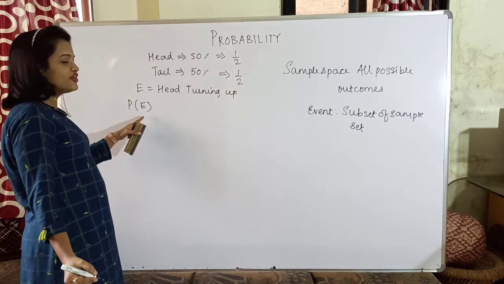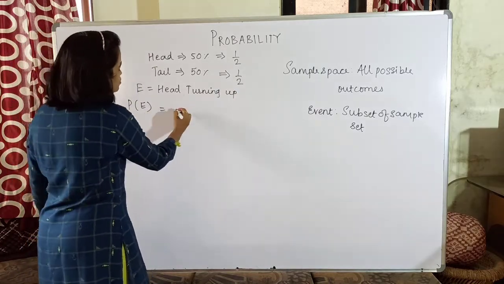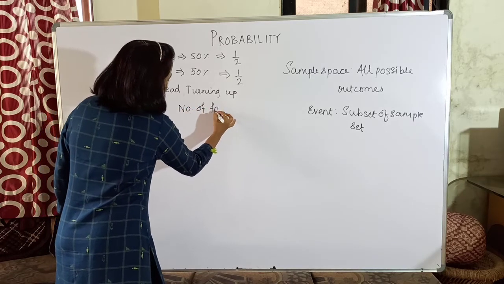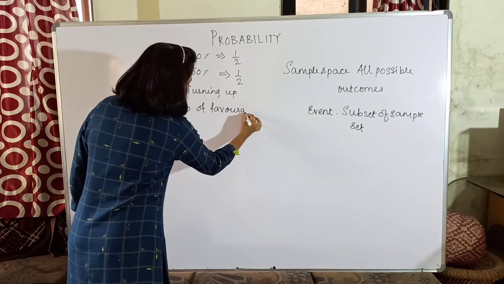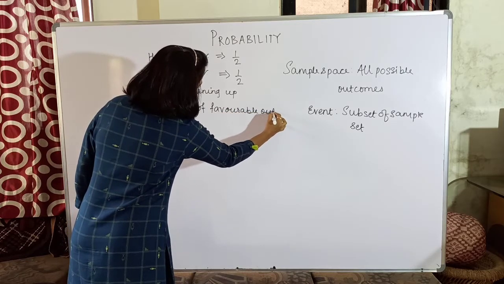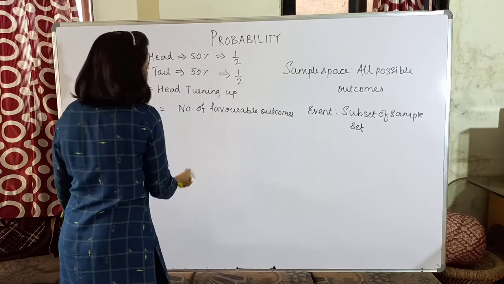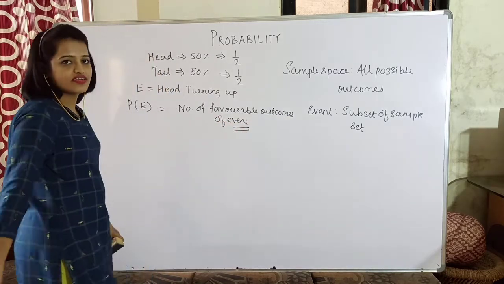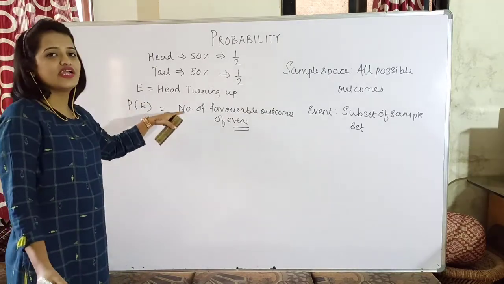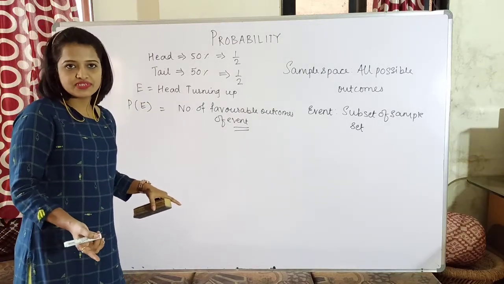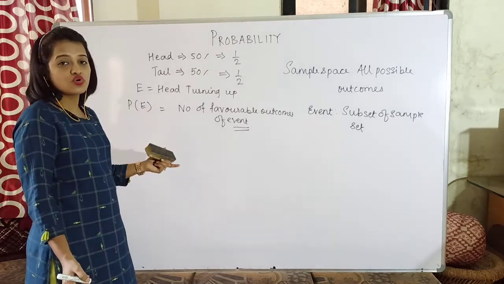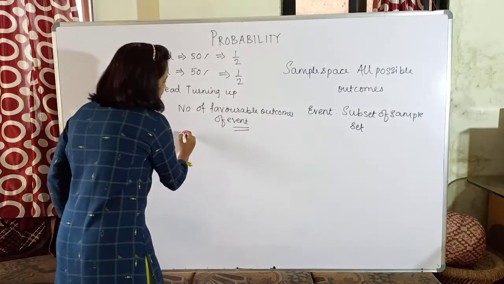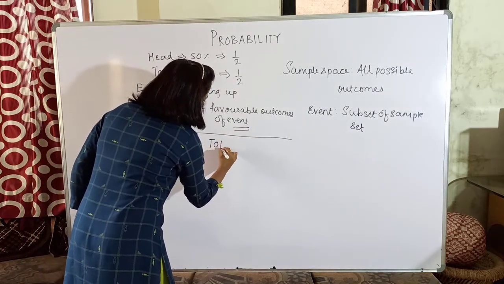So the probability of any event E is equal to the number of favorable outcomes. Now favorable outcomes means those which are fulfilling the condition of that certain event. So here my event is, I want the head to be on the upper side. Yes, so that is my event. So the favorable outcomes, as in those which will be satisfying this event, divided by the total number of outcomes.